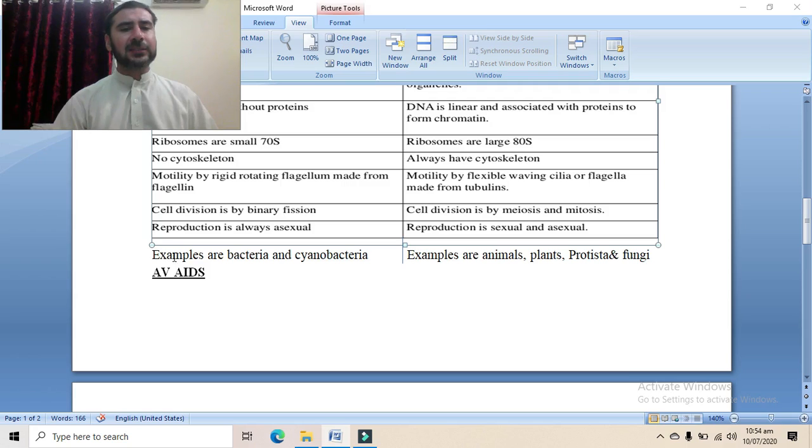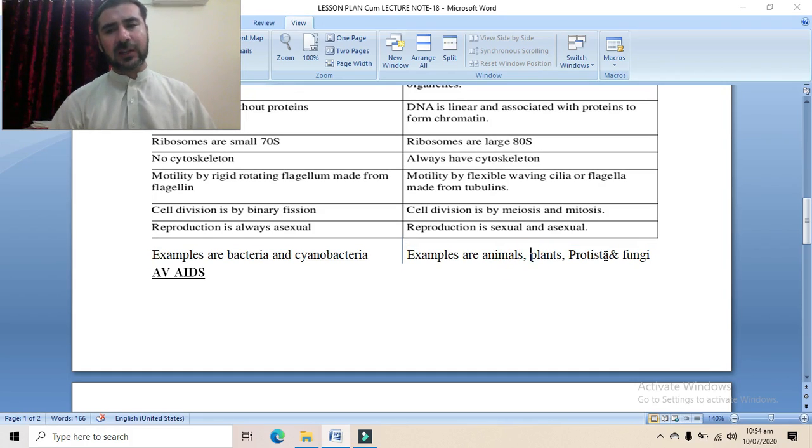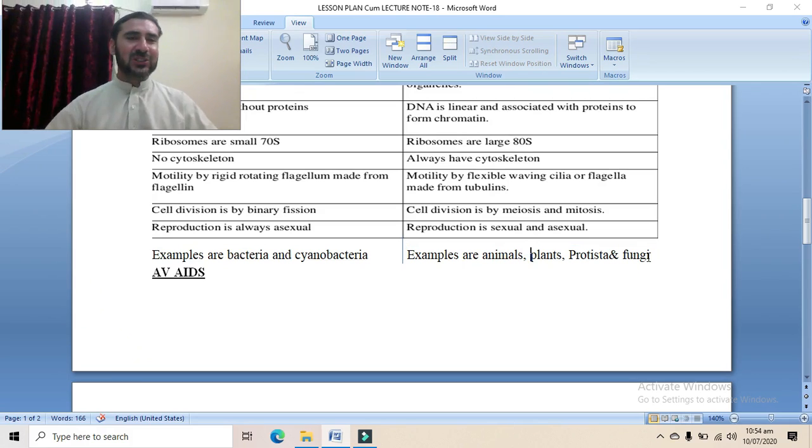Now, examples of prokaryotic cells are bacteria and cyanobacteria. These two are examples of prokaryotic cells. Well, the examples of eukaryotic cells are animals, plants, protista, and fungi. So this is all about today's lecture.